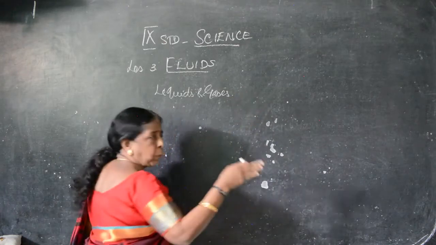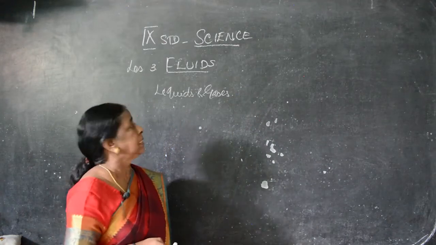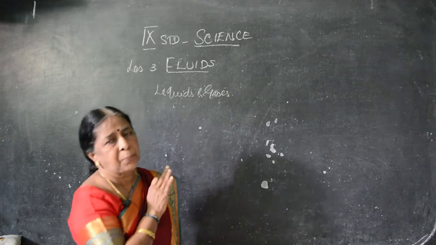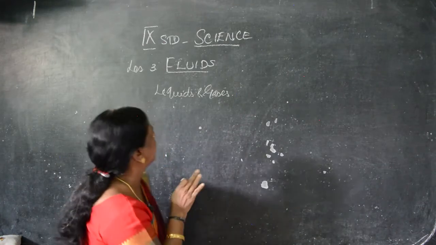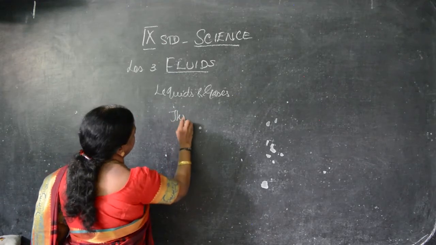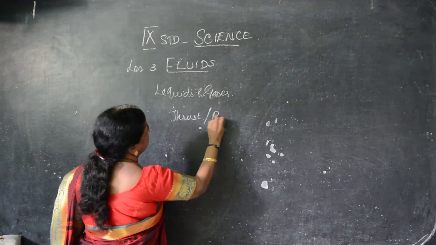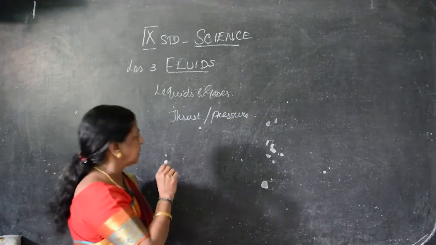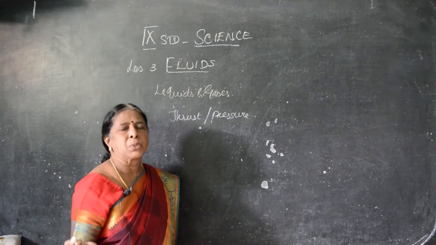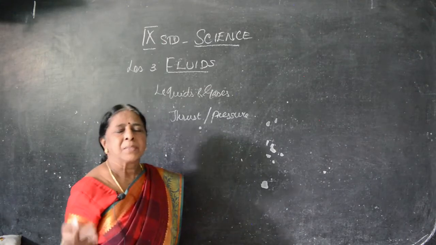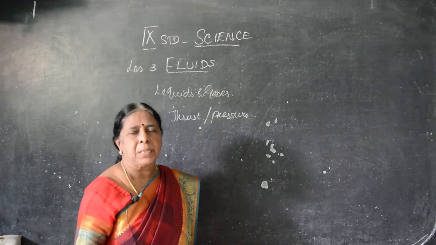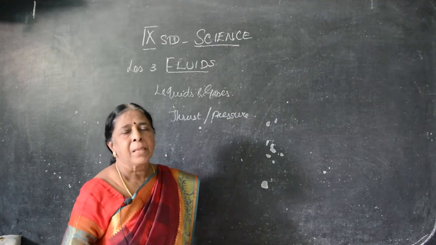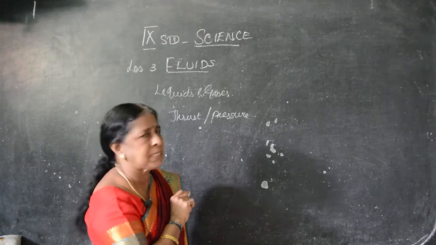So the things which can flow are known as what? Fluids, liquids and gases. Further, we have to say what is liquids and gases, they have pressure and thrust. What is pressure and what is thrust? How can we differentiate the thrust and the pressure? An external force. So what is pressure? Some other force acts on it, it makes the body move or do some work. This is known as pressure. So we'll see the difference. What is thrust and what is pressure?